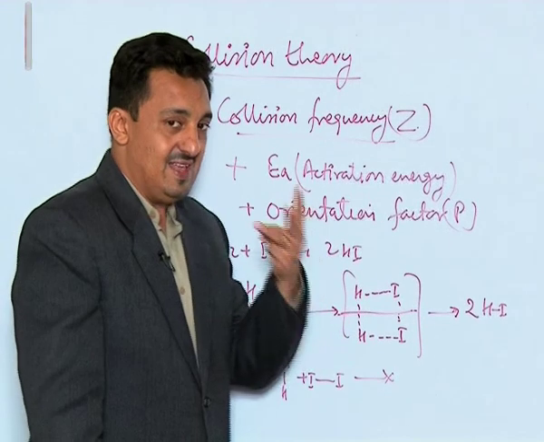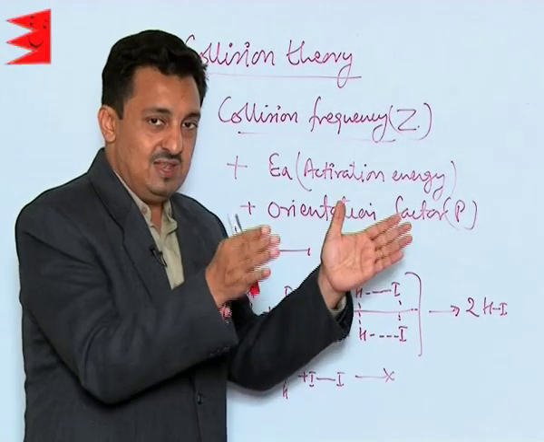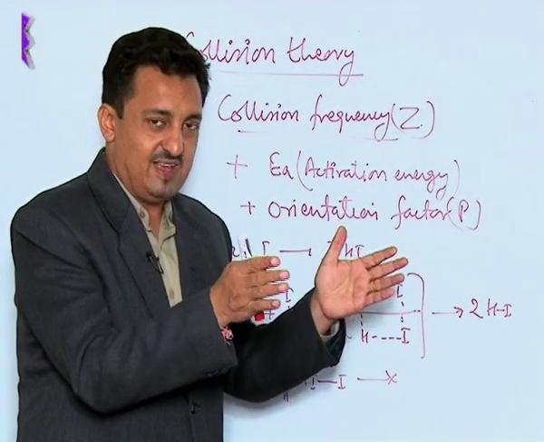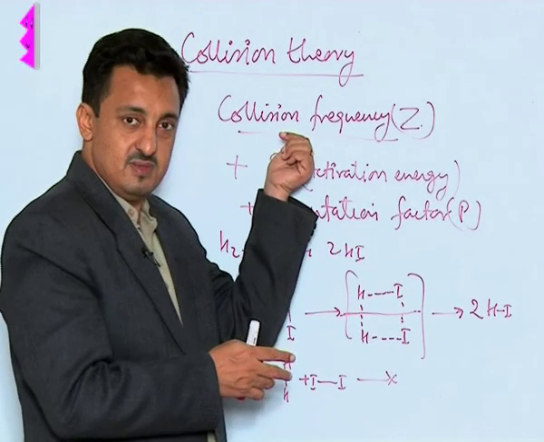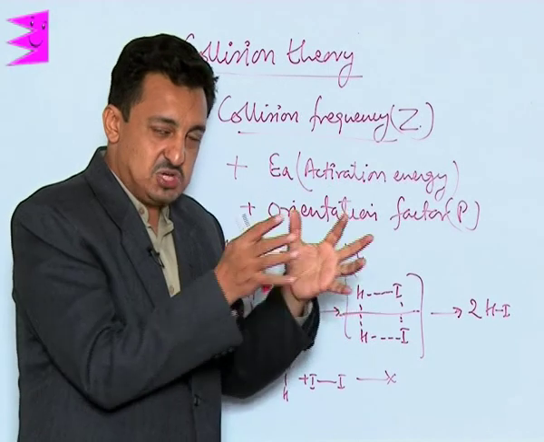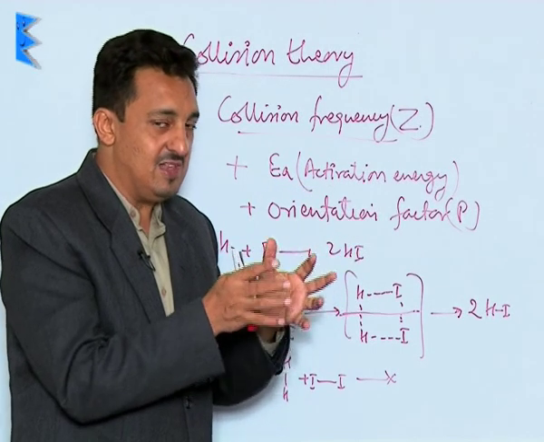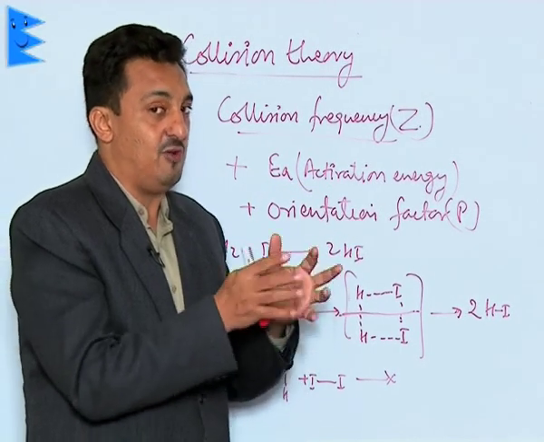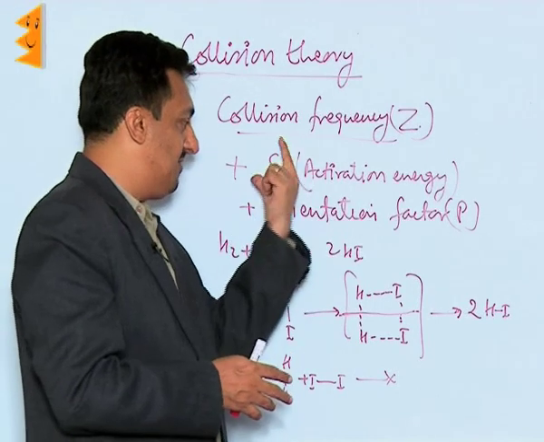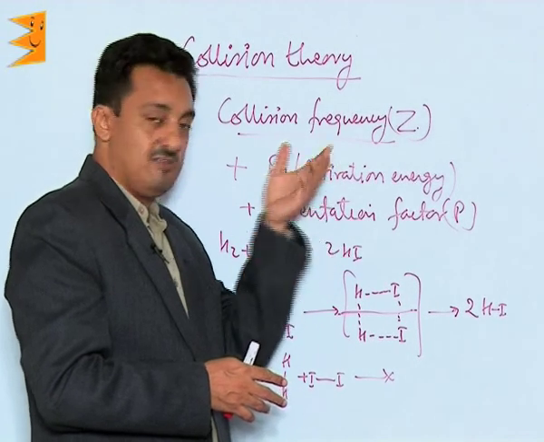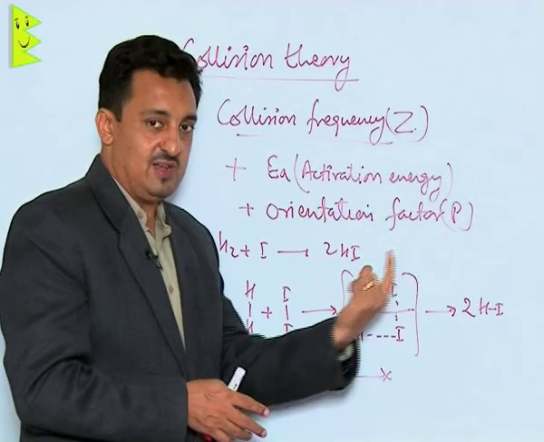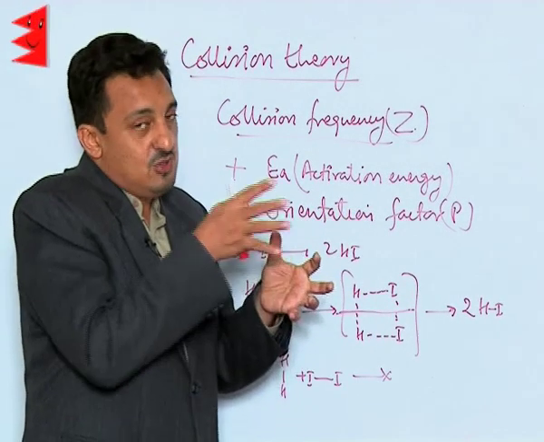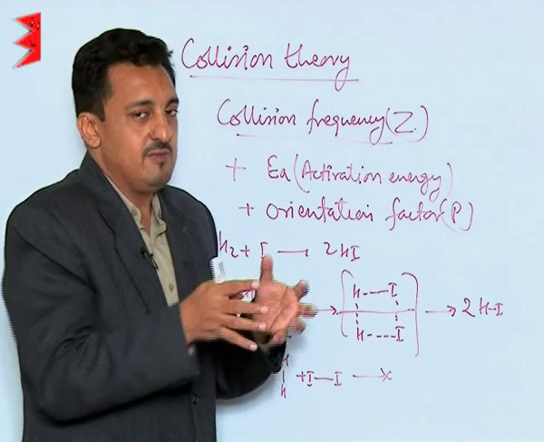So there are three factors. The total number of collisions per second per unit volume of the reaction is called collision frequency. Out of these, the fraction of molecules with energy equal to or more than EA decides whether the product is formed or not; that is the activation energy factor. And the third factor is the orientation factor: out of these, only those with proper orientation can form the product.